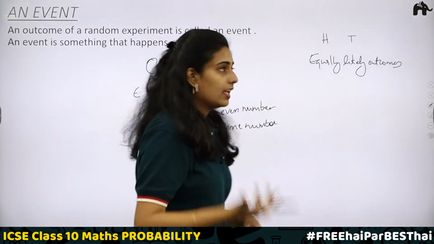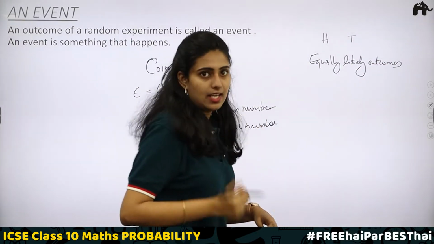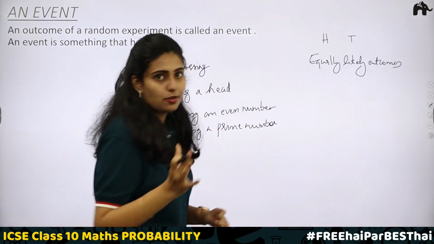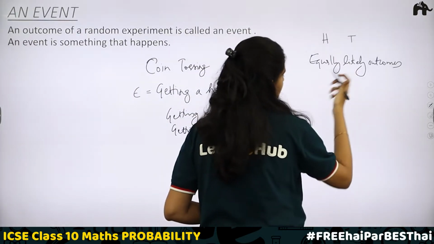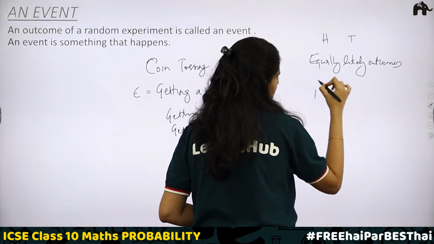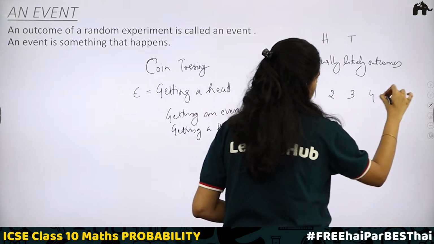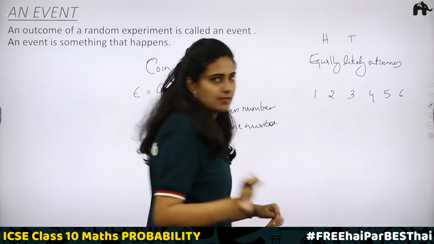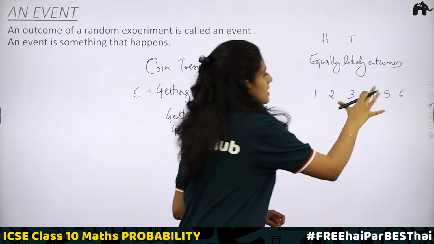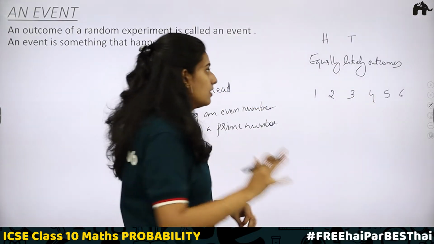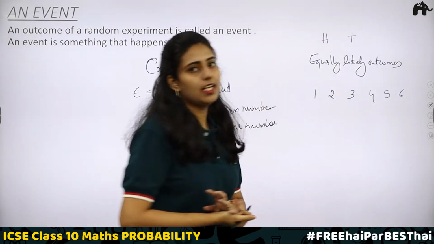In the case of rolling a die, there are equal chances of getting 1, 2, 3, 4, 5, 6. Any of these 6 outcomes can appear. Therefore, this is again an example of equally likely outcome.